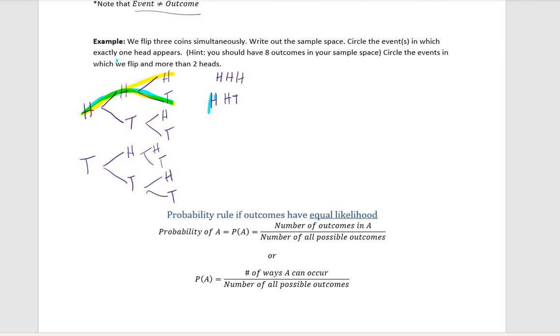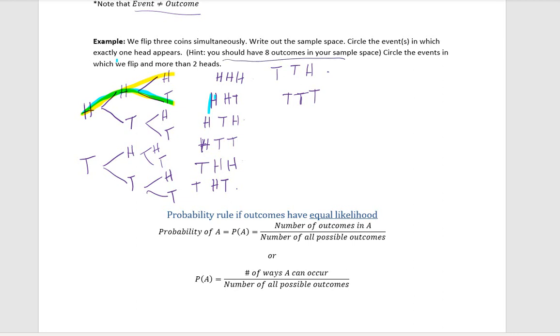If we follow all of these branches down to their leaves, or their endpoints, then we're going to get all the possible outcomes. So tails, heads, heads, tails, heads, tails, tails, tails, heads, tails, tails, tails. Let's see, 1, 2, 3, 4, 5, 6, 7, 8. Great, so we have 8 total possible outcomes, just like the hint said we should have.